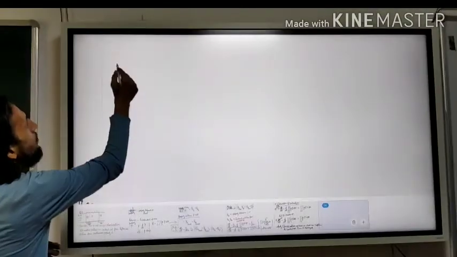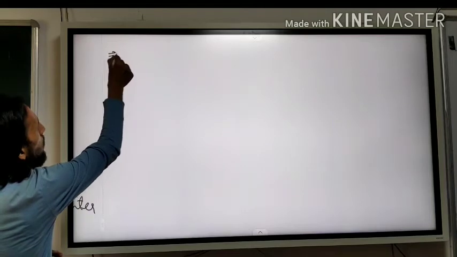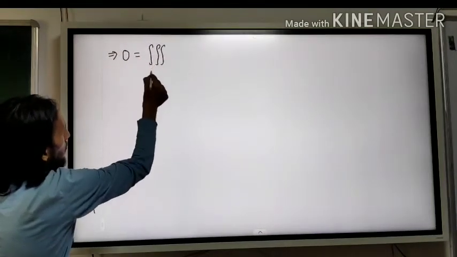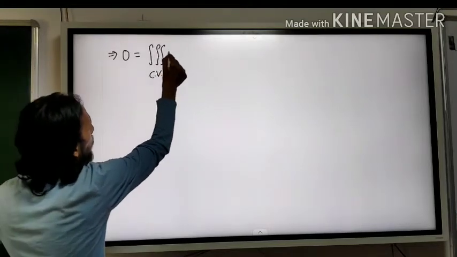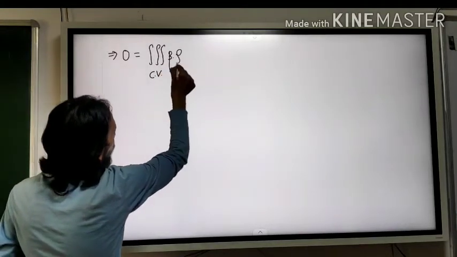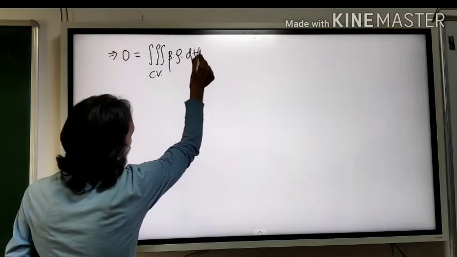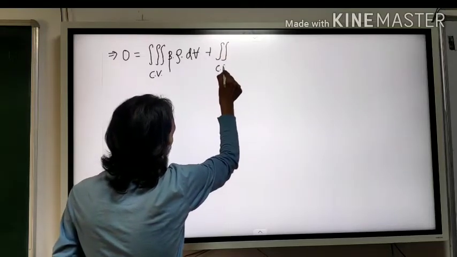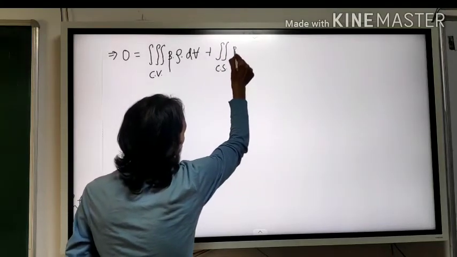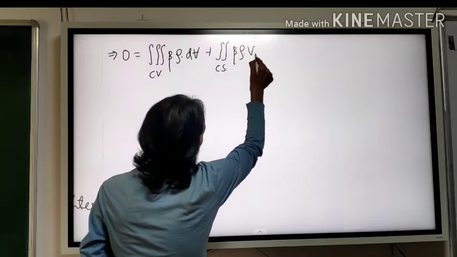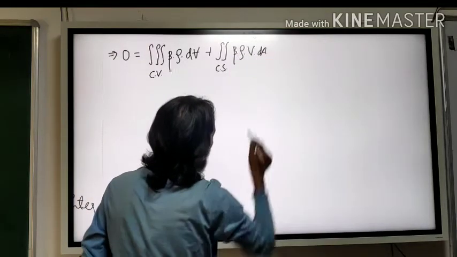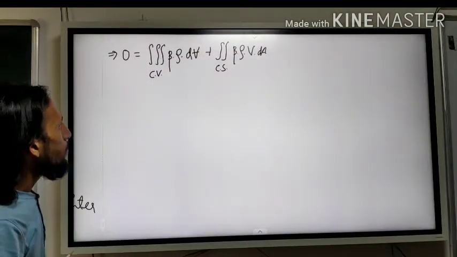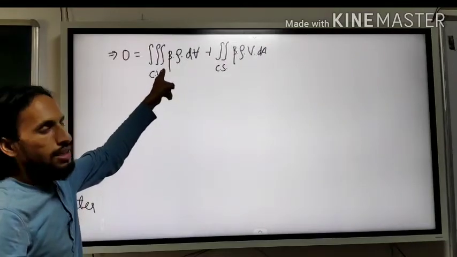Let us write it. So how will the equation form? 0 is equal to triple integration over control volume beta dot rho dot d volume plus double integration over control section beta dot rho dot velocity dot dA. Okay. Now what will you do? Now you should take beta.